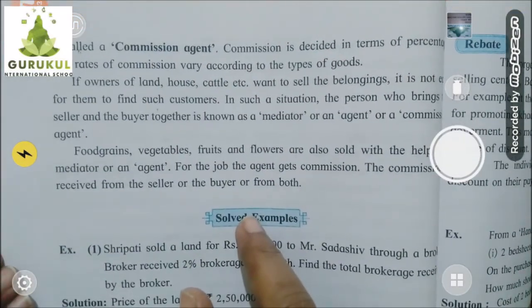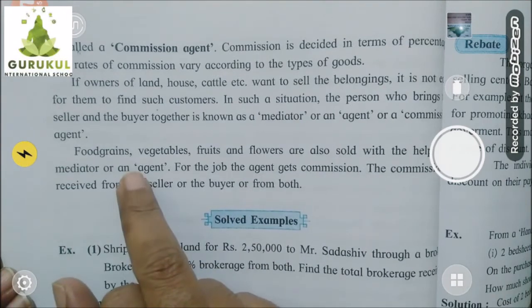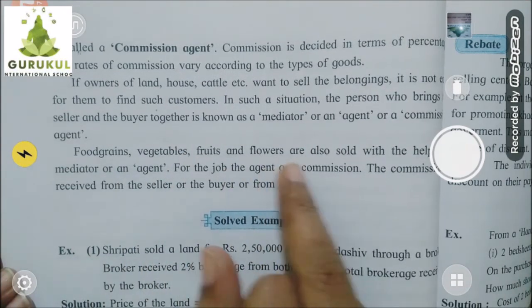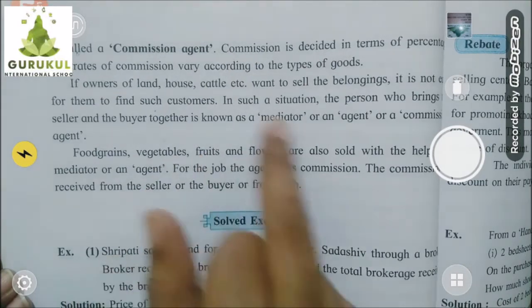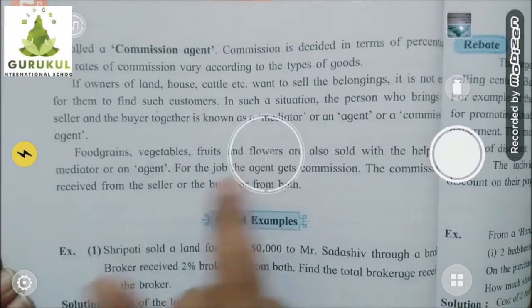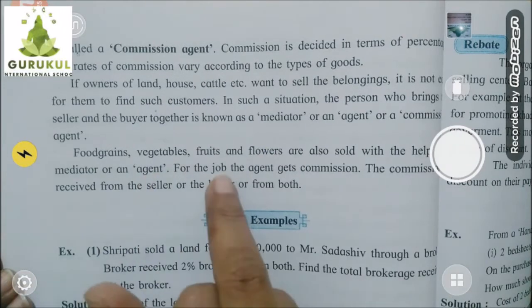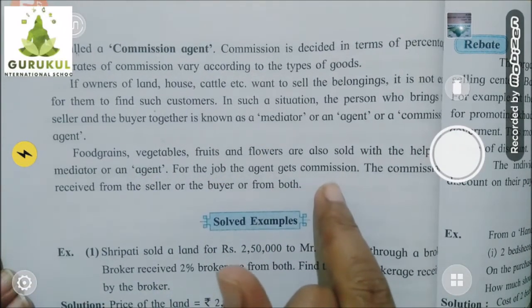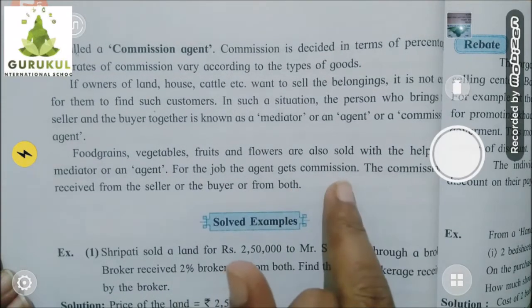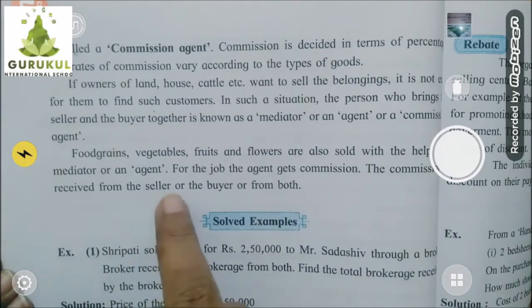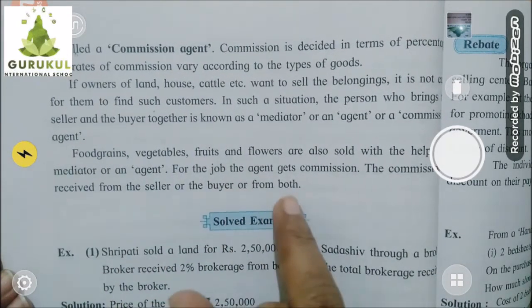Okay, next, food grains, vegetables, fruits, flowers are also sold with the help of a mediator or agent. These things are also sold with the help of a mediator. For doing this mediator work, that person gets a commission. The commission is received from the seller or the buyer or from both.